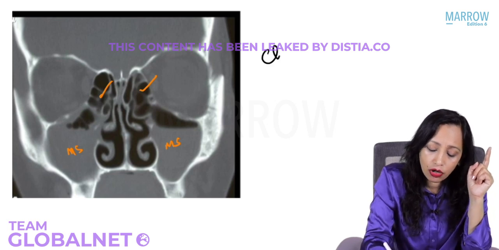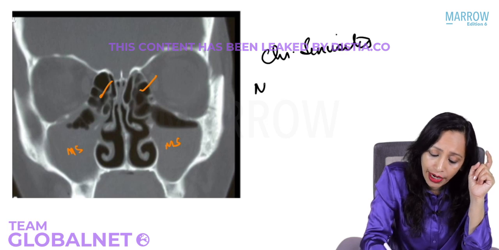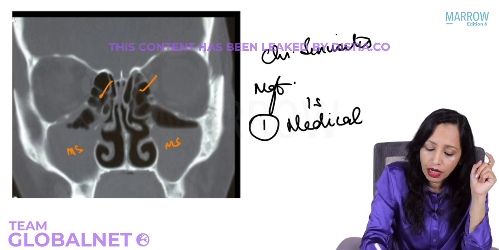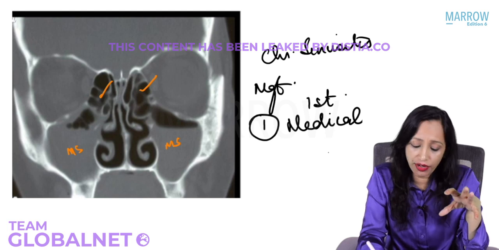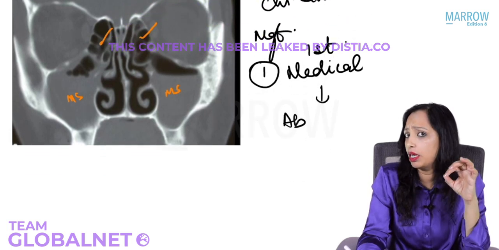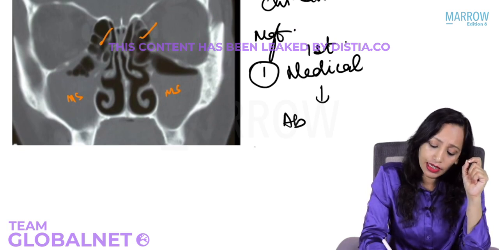Always remember, chronic sinusitis, the management is first always medical. First is always medical. First management is medical. In medical management, you will give antibiotics. Antibiotics against which organism? So what is the bacteriology of chronic sinusitis? Yes, it is mixed.